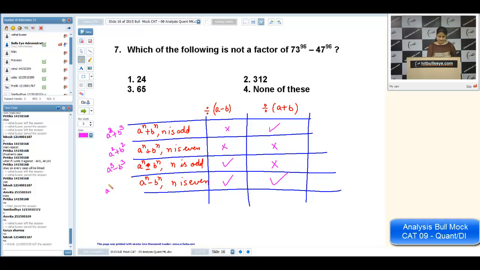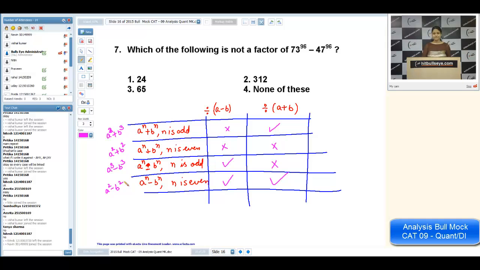Now I'm taking n is even. Yeah, you can see there is a formula a minus b into a plus b. That's why ticks at both these places. The sum was the application of these many formulas. Okay, let us see.